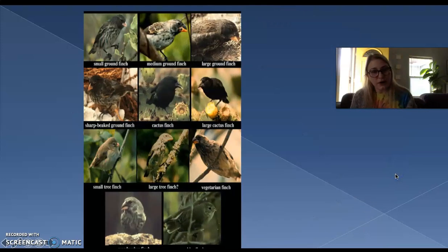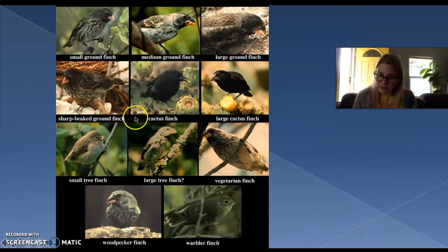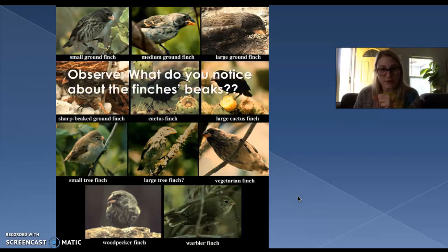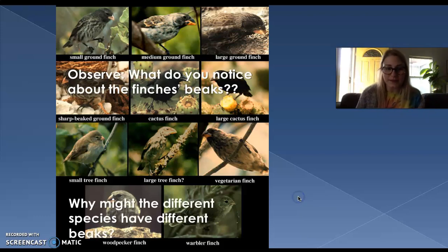Okay, moving on here. Let's talk about the finches. So these are the birds that Charles Darwin was really mesmerized with. And what he noticed is that they all were basically the same bird, but they each had their own beak. So the finches' beaks varied or changed depending on the environment that they lived in. So the question is, why might different species have different beaks?